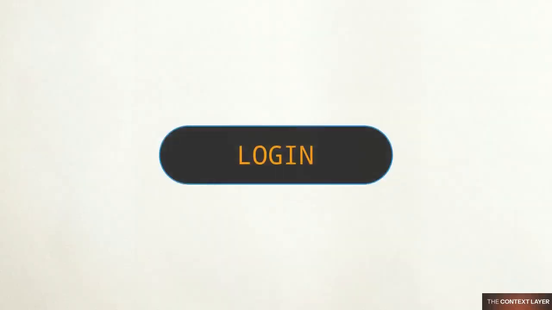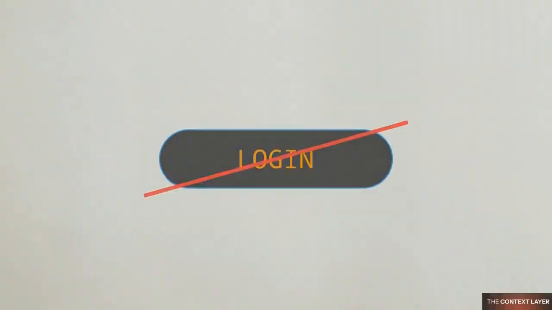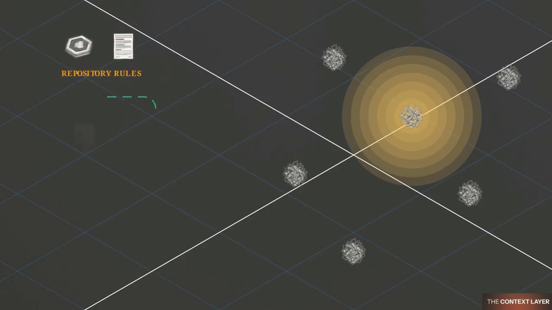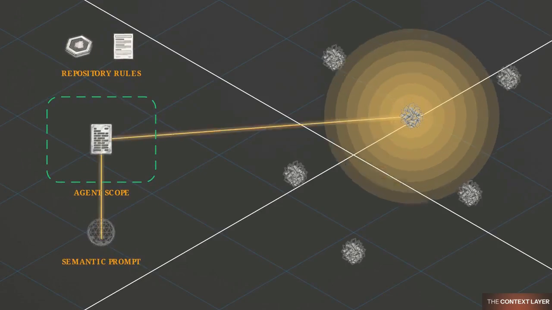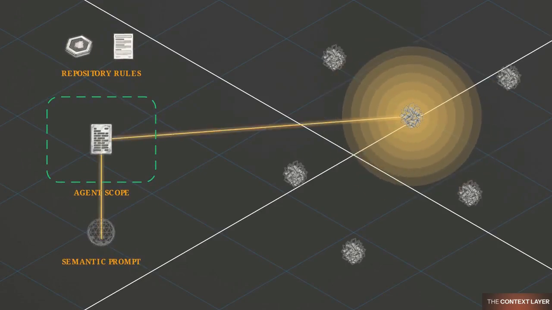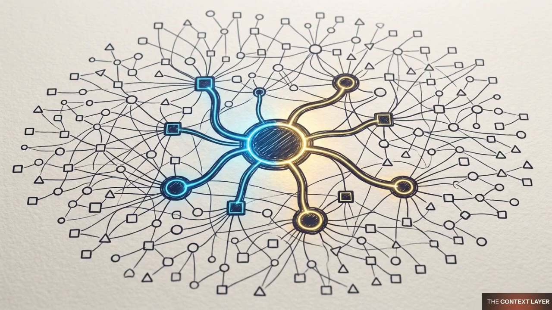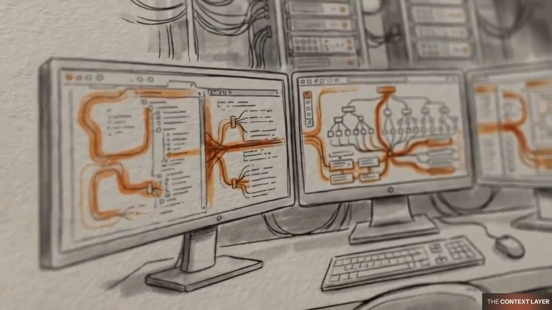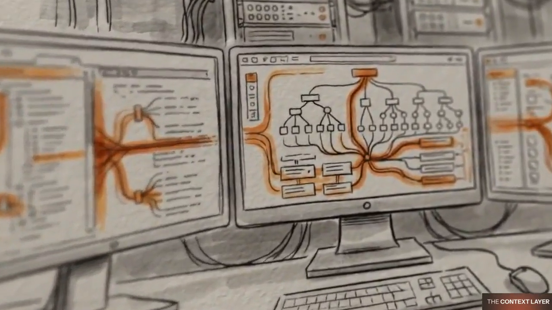For developers, utilizing this pipeline requires moving away from keyword-based habits and towards semantic search. Effective use of the system involves setting explicit repository rules, constraining agent scopes, and designing prompts that leverage semantic retrieval. The tool operates as a dependency tracing copilot that remains dependent on the structural integrity of the codebase it indexes. The strategic focus has moved from model parameter counts to the architectural interface where software is actually deployed.